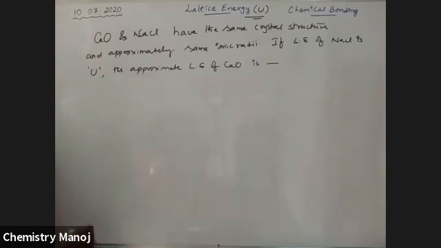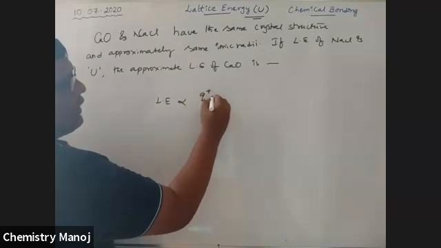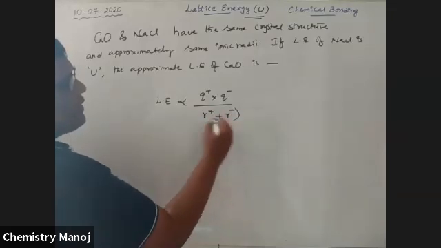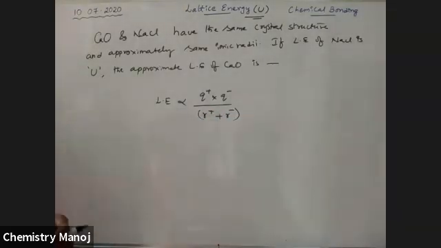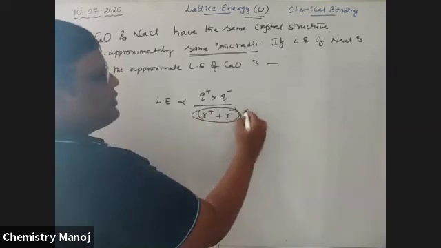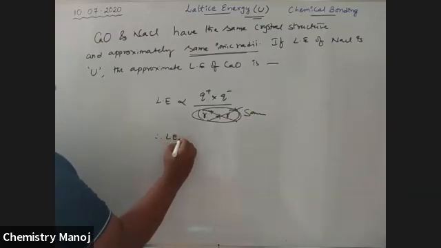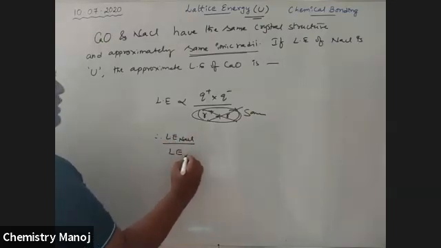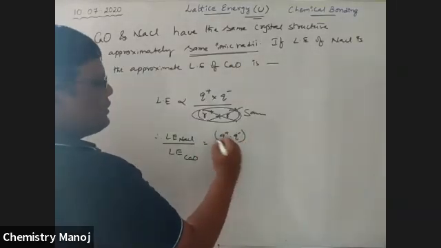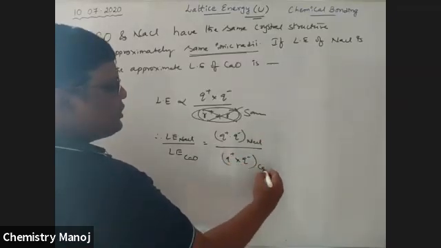See here, we know lattice energy is directly proportional to charge of cation into charge of anion, and inversely proportional to radius of cation plus radius of anion. So here the radii are the same. That means this value is not influenced. Therefore lattice energy of NaCl by lattice energy of calcium oxide is equal to Q plus and Q minus of NaCl by Q plus into Q minus of calcium oxide.